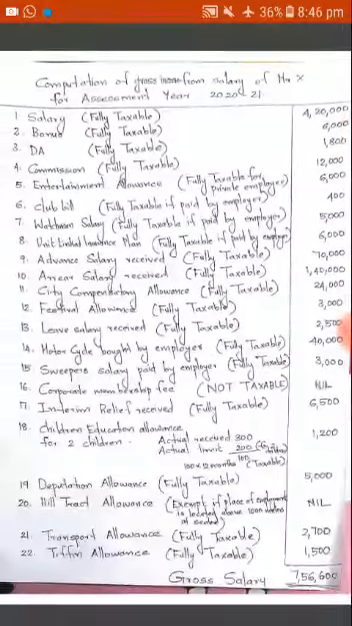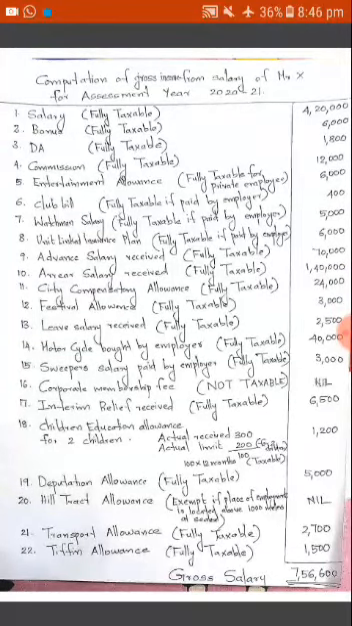So we will be writing the first item as per the question, which is salary. Salary is fully taxable, so we can write the full amount in the answer sheet. Okay, bonus is also fully taxable. Dearness allowance is also fully taxable for the purpose of computation of gross salary.